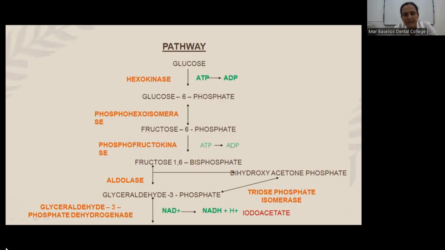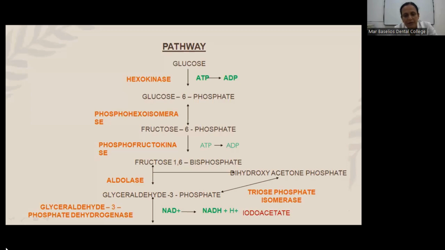Glucose 6-phosphate is then isomerized to fructose 6-phosphate with the help of the enzyme phosphohexoisomerase. Fructose 6-phosphate is again phosphorylated by phosphofructokinase. One more molecule of ATP is utilized.